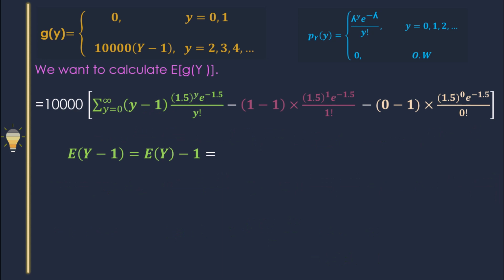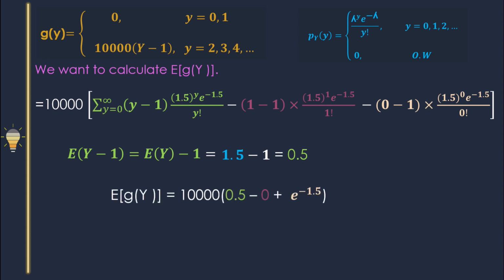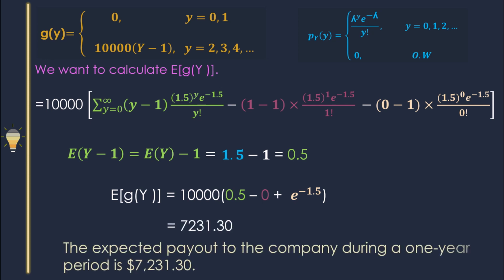Now let me simplify this. Okay, the expected value of y is 1.5 because lambda is 1.5. So 1.5 minus 1 equals 0.5. Now we can find the expected value of g(y). That is 10,000 times (0.5 minus 0 plus e to the power negative 1.5). And you can simplify this. Then the answer is 7,231.30.